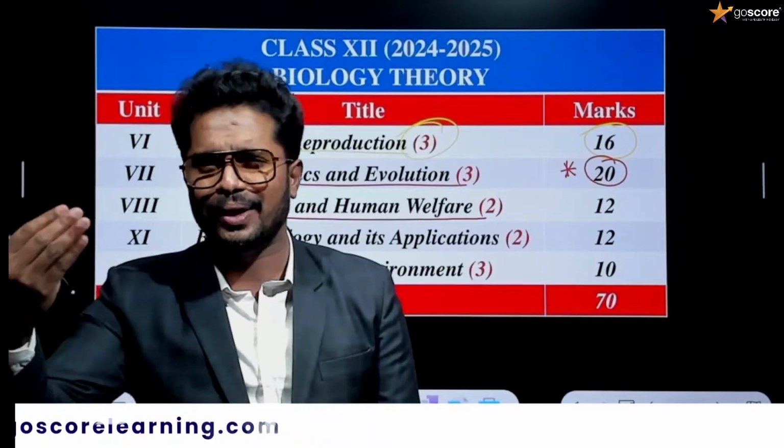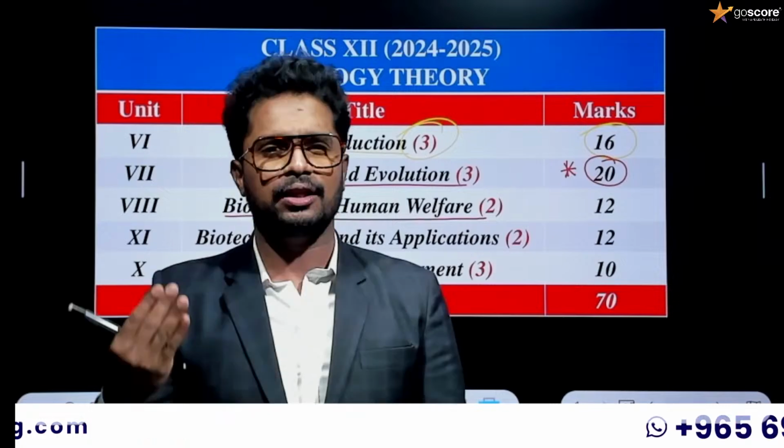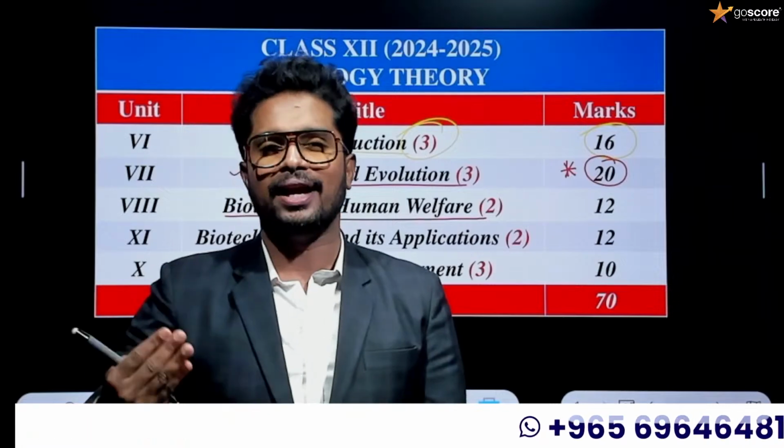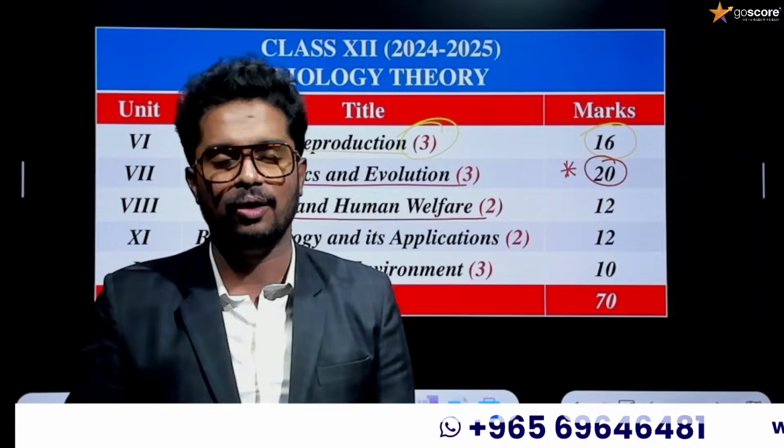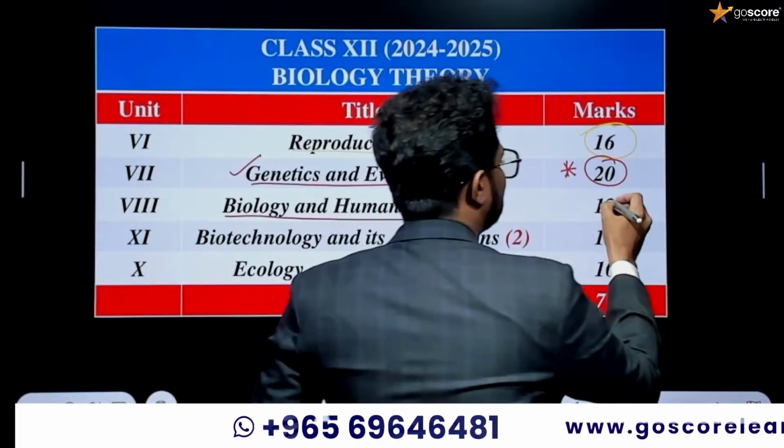These chapters are very interesting and at the same time very simple, which include the chapters Human Health and Diseases and Microbes in Human Welfare. By studying these two chapters from this unit, you will be able to score around 12 marks.